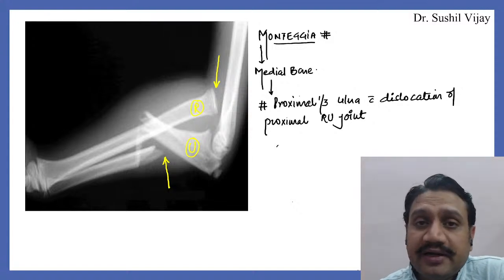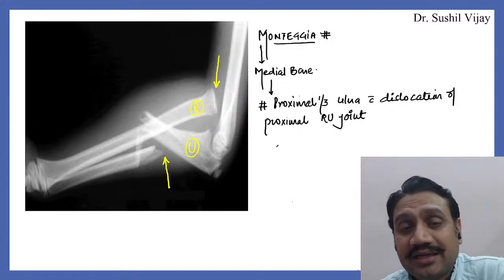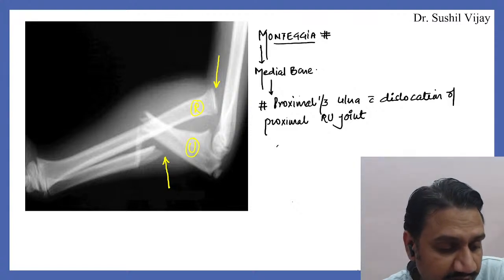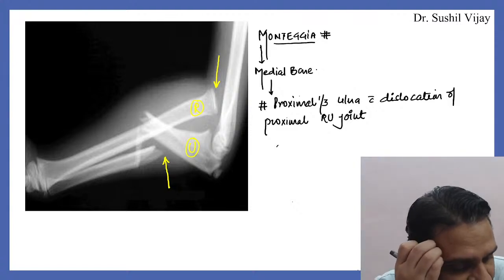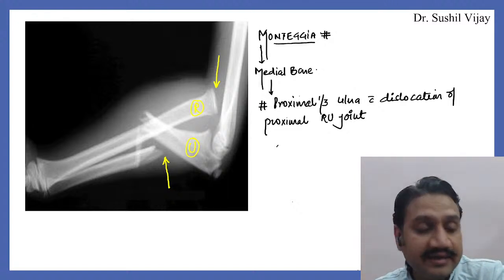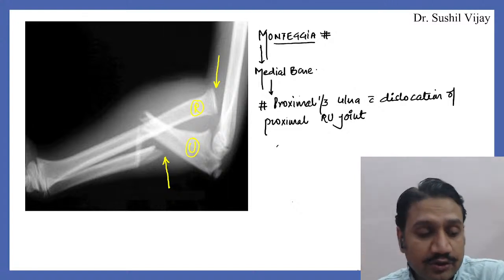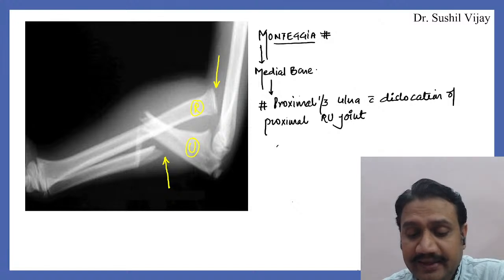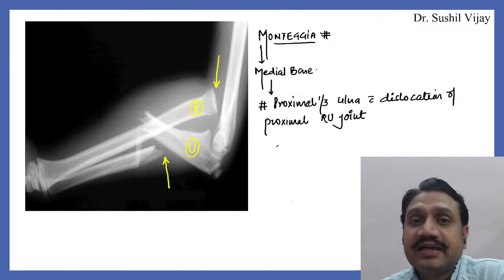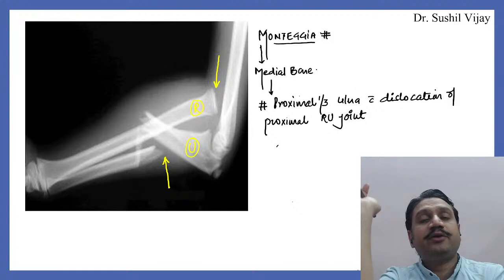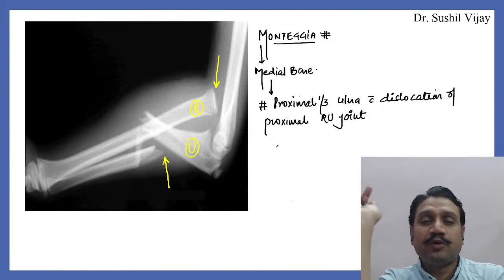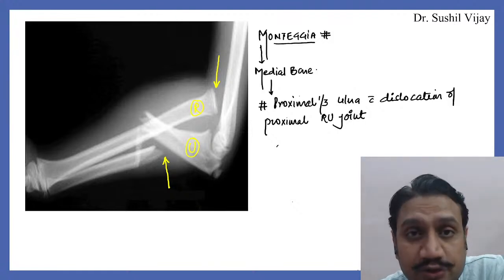Okay, so proximal radioulnar joint and medial bone, that is ulna. So proximal one third of ulna. Medial side, it has to be about the Monteggia injury. So this is Monteggia fracture, right? So please remember, medial side, proximal area, proximal radioulnar joint, right?